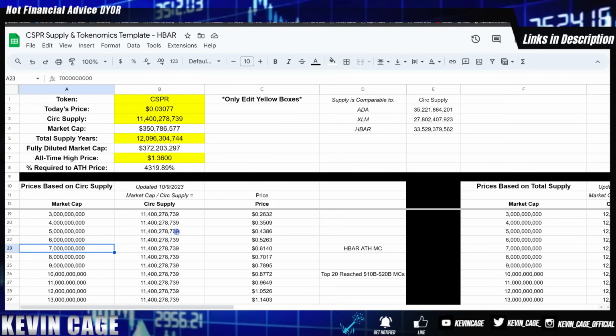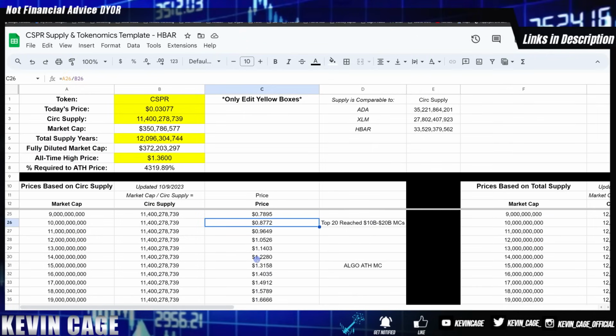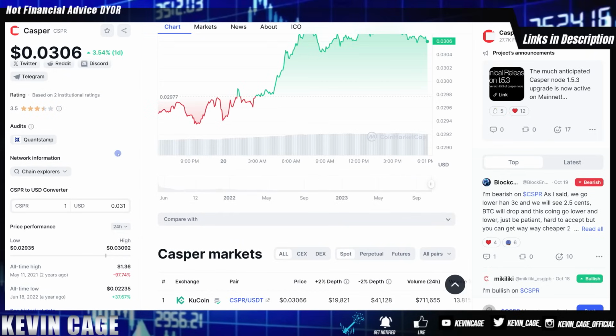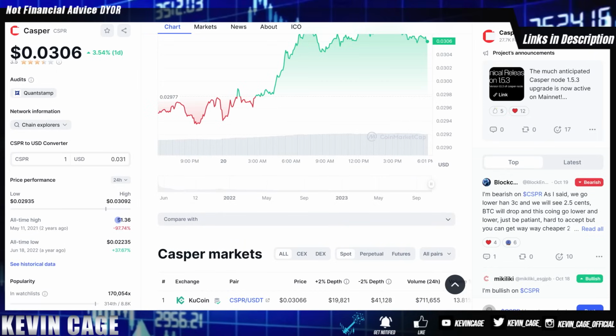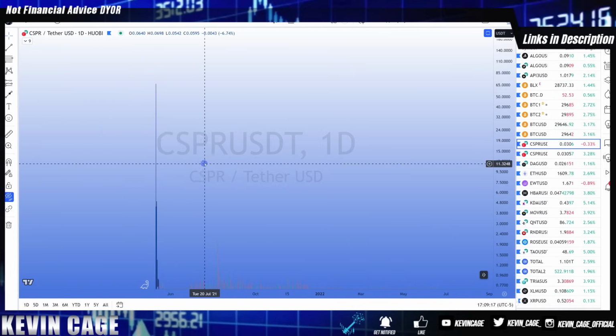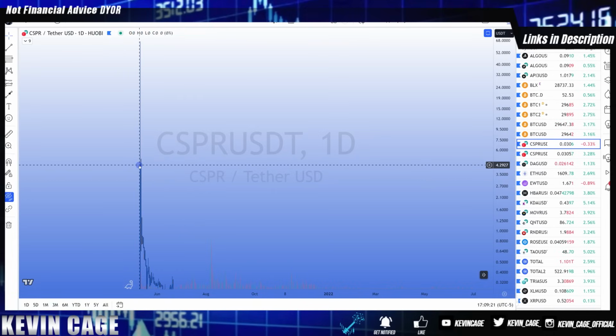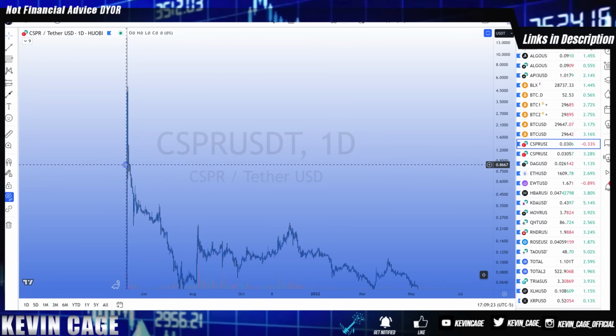Now when I'm going through this, I'm not saying Casper does a 100x, I sure hope so, but we want to look at the numbers and just see, is that possible? Last cycle, alts in the top 20 reached between $10 billion to $20 billion market caps. Today, that would be 87 cents for Casper, even potentially up to $20 billion, roughly $1.75. Coin aggregator sites like CoinMarketCap say Casper's all-time high is $1.36. Now, if we look at the price chart with different exchanges where Casper actually launched, it went much higher, but these are liquidity wicks of going to $60 plus, daily candle bodies at $4. So I agree, we're just going to say $1.36 for the simplicity of this video.